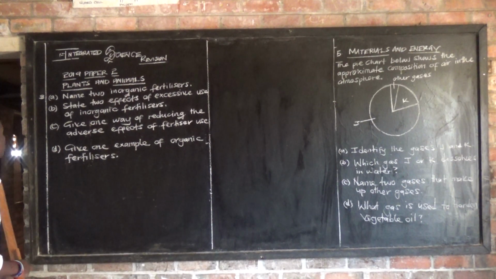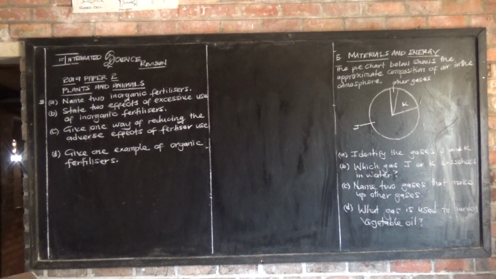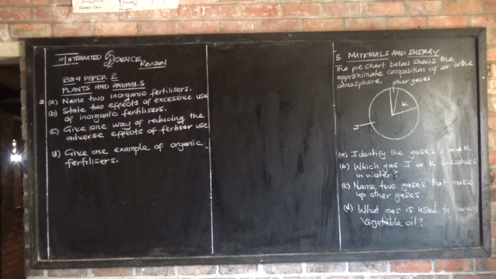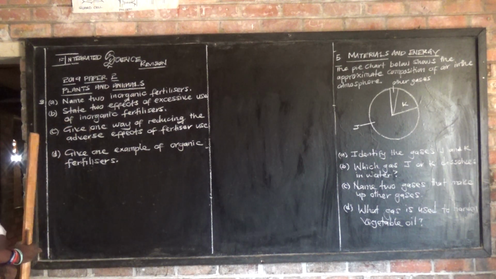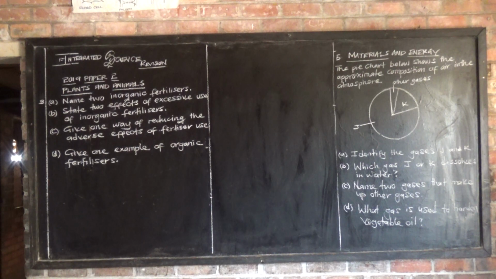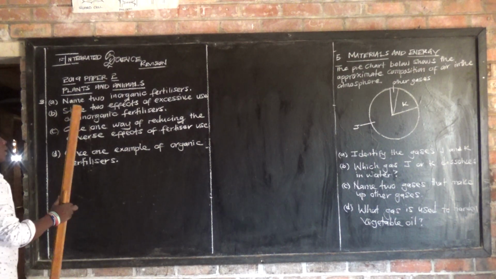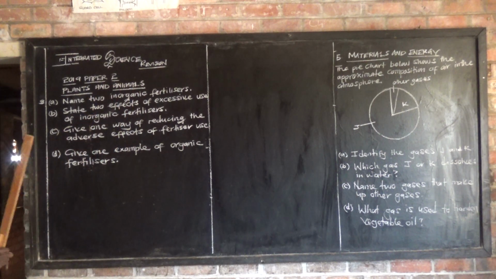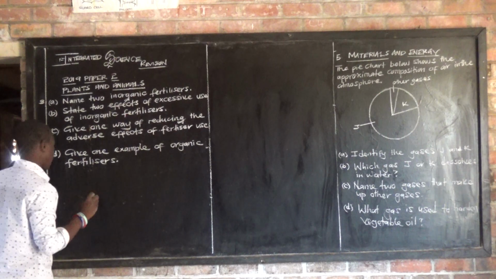Let's proceed and look at question number 3 from the same paper, which is 2019 Integrated Science. Now this question is from a topic which we call plants and animals. The first question, question A, says: name 2 inorganic fertilizers. They want us to mention 2 inorganic fertilizers.